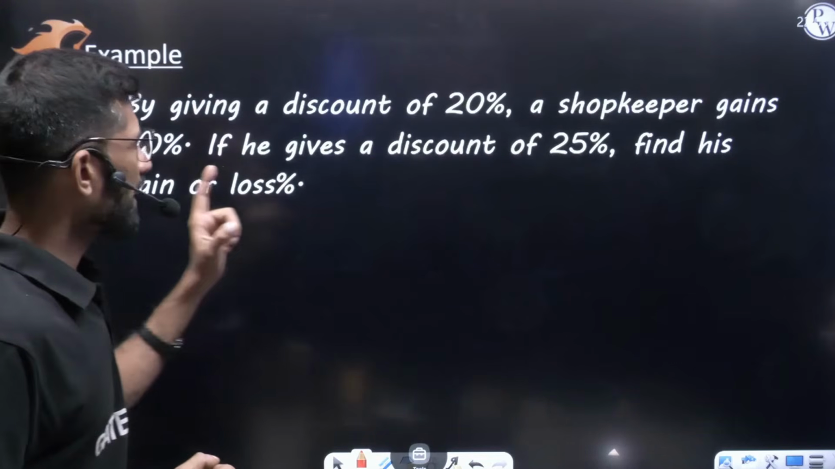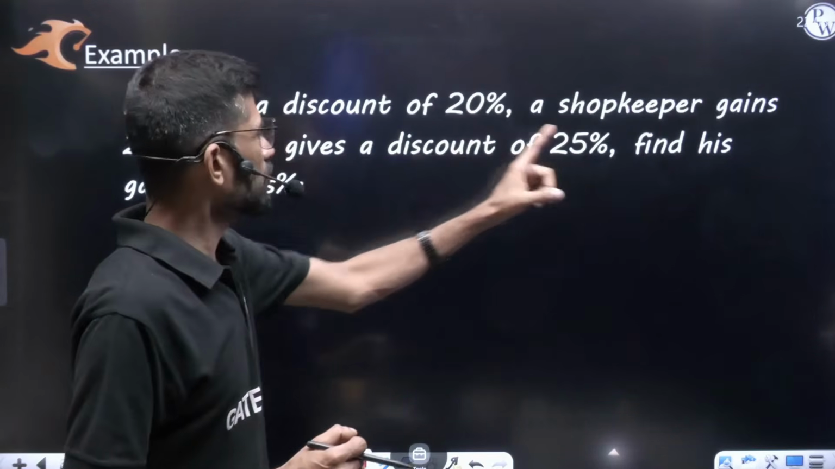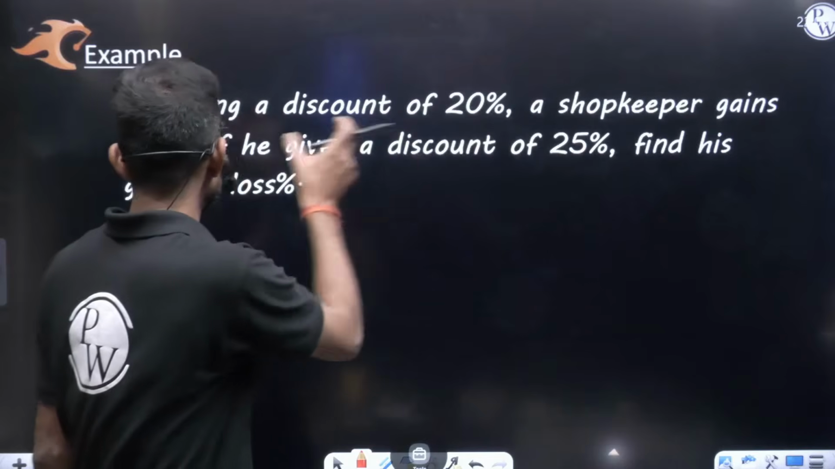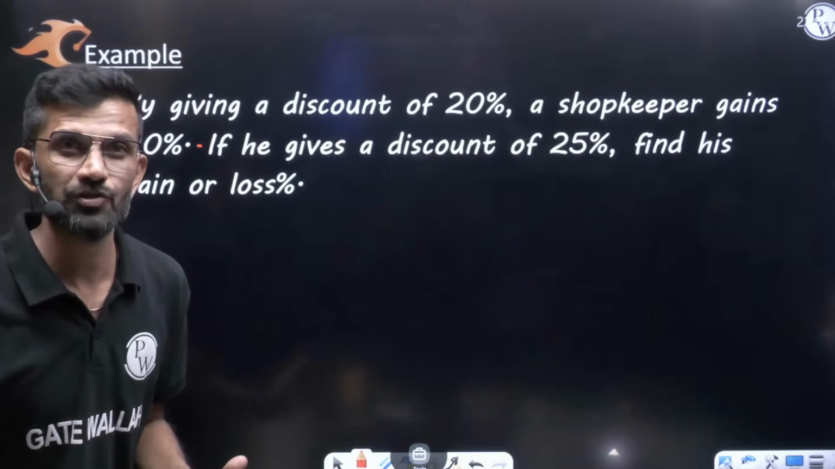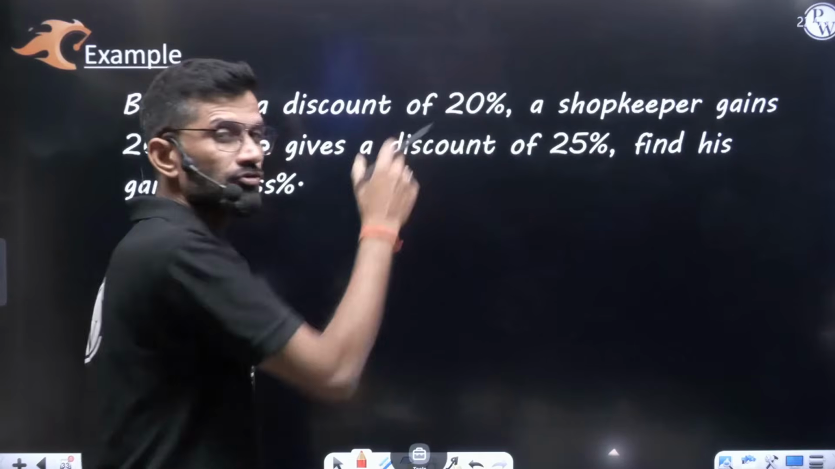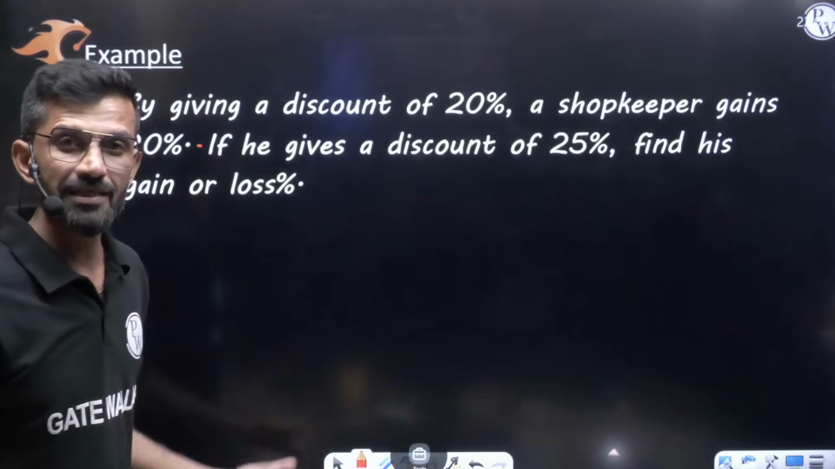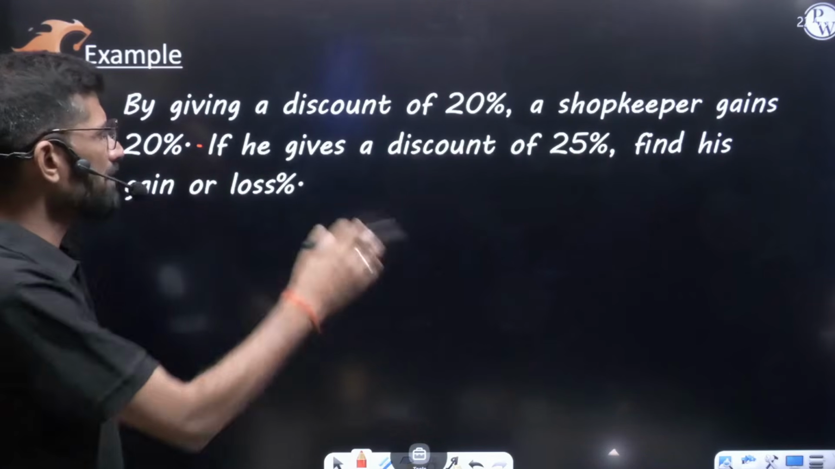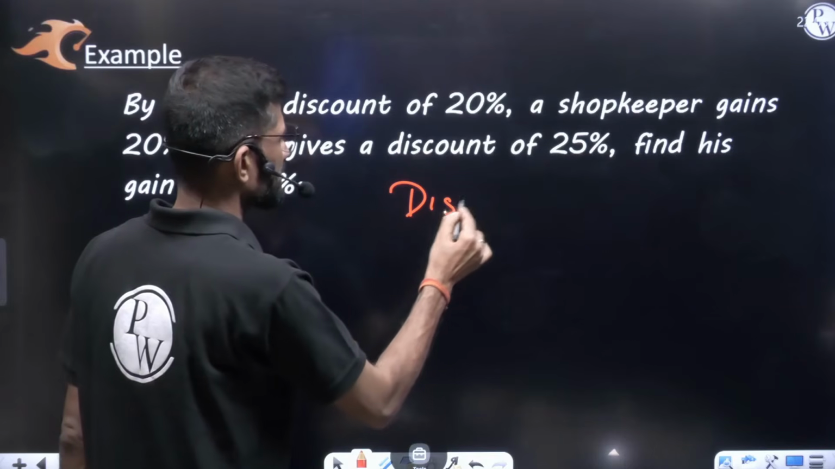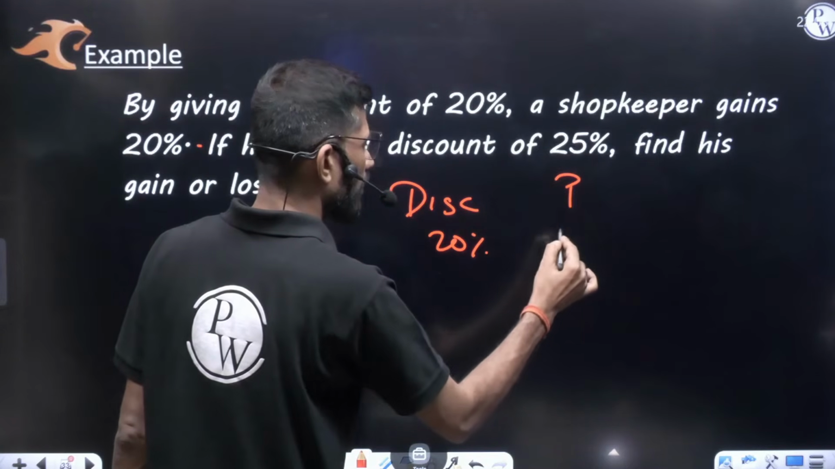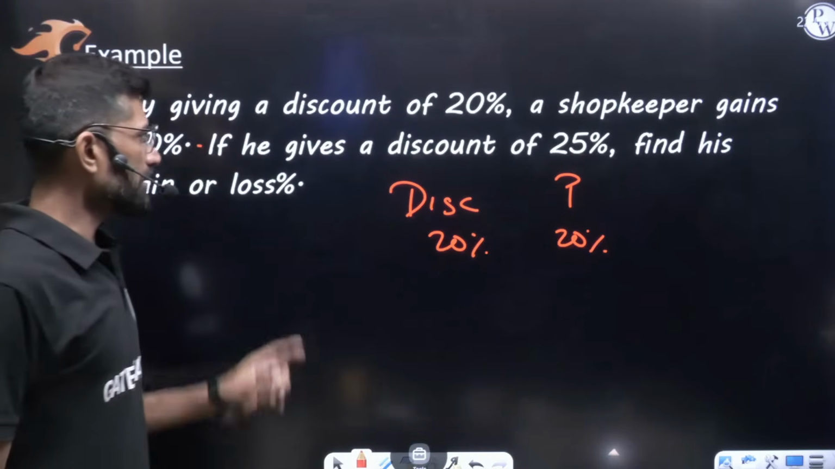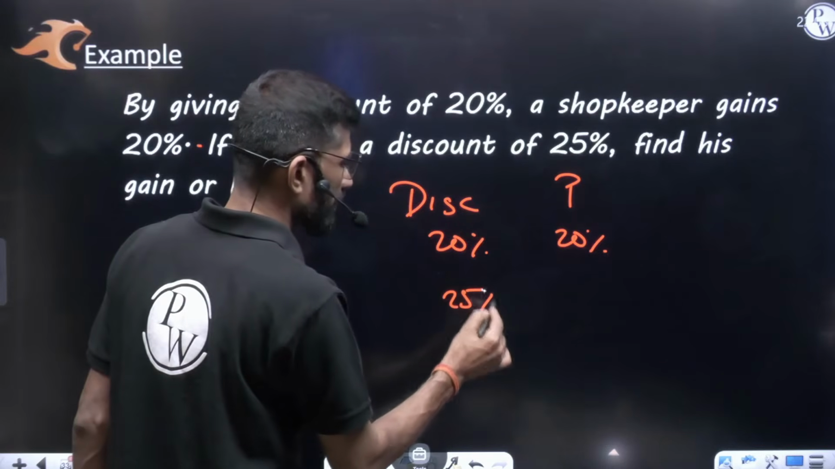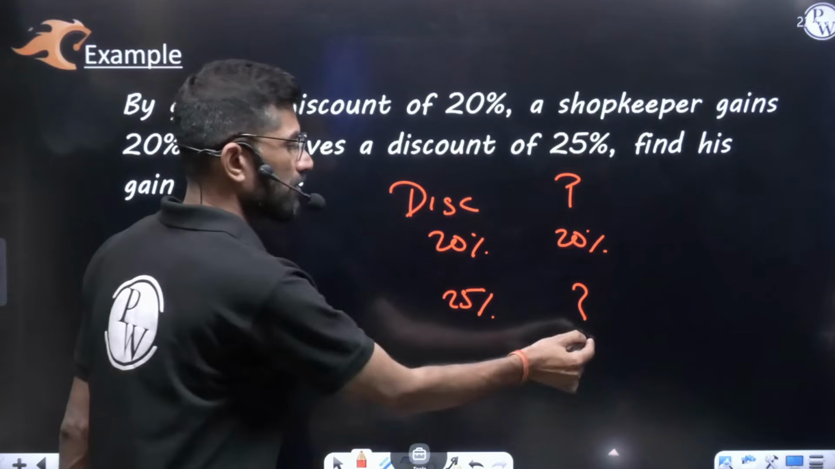The question goes: by giving a discount of 20%, a shopkeeper gains 20%. My dear friend, it is not always compulsory that they will give these two values the same. They can give different values also. They can even say by giving a discount of 40%, a shopkeeper gains 10%. Even if the values are different, the solution is the same. No need to worry about that. Here I am giving you the same value. So here they are saying when discount is 20%, profit or gain is also 20%. Now if he gives a discount of 25%, what will be his profit or loss percentage?